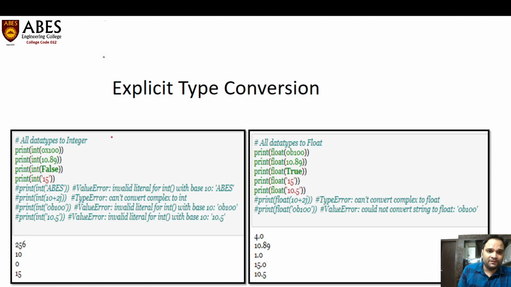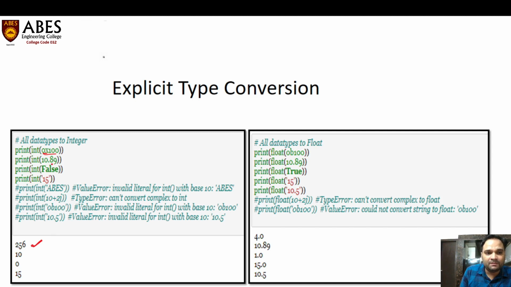In the left hand side window, you can see we are converting all data types into integer. We will see how many times we get a successful answer and how many times we fail. So if we try to convert the hexadecimal value, 0x represents the hexadecimal value 100, it will convert to an integer and we will get the output 256.